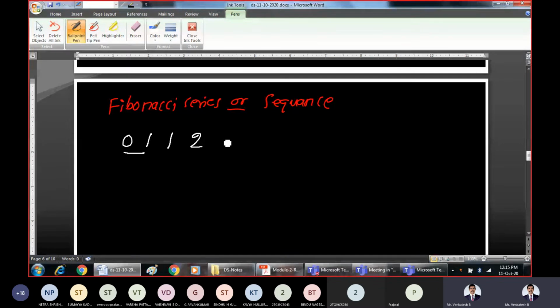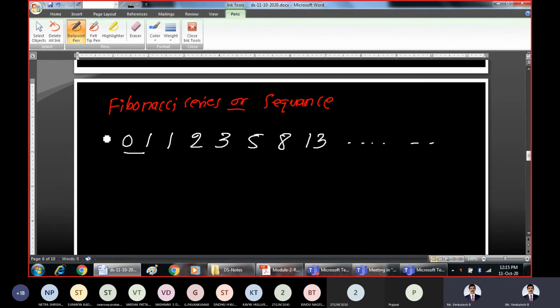To get the next number, add the previous two numbers. 1 plus 2 is 3. To get the next number, add these two. 2 plus 3 is 5. To get the next number, add these two. 3 plus 5 is 8. To get the next number, add these two. 5 plus 8 is 13. To get the next number, add these two. This is how the procedure will continue.